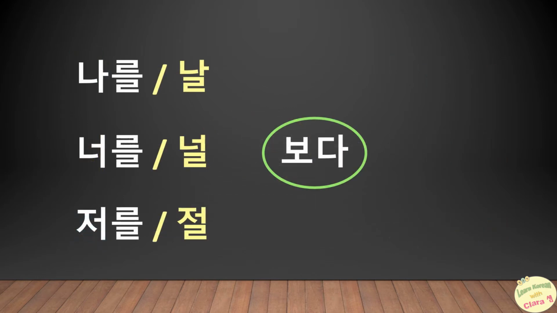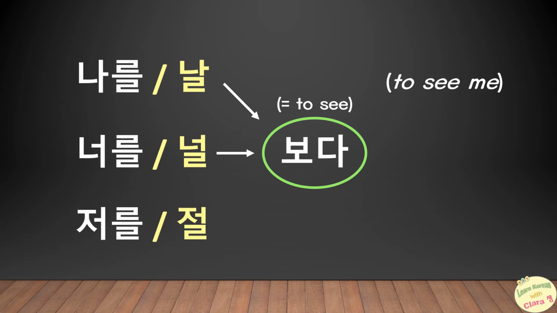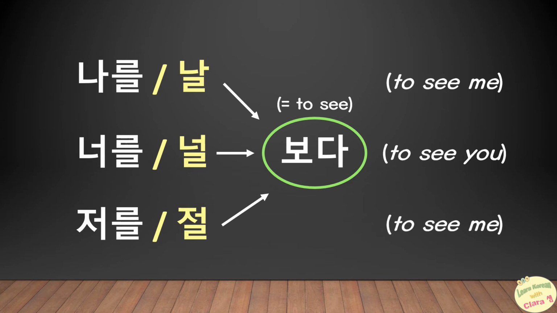Here is an example with the verb 보다. The verb 보다 means to see. 나를 보다 or 날 보다, it means to see me. And 너를 보다 or 널 보다, it means to see you. And 저를 보다 or 절 보다, it means to see me with the polite form.